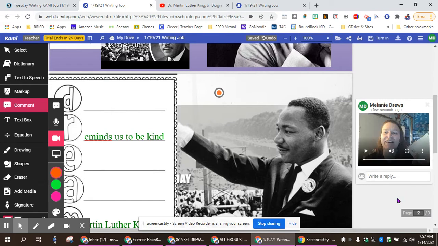Okay, and then once you're all finished here, you click this right here where it says turn in. And then it's going to take you to Schoology right away and let you click your turn in button like always. Okay, so don't forget this part to click turn in so that it gets sent to your teacher. All right, I know you can't see me because it went back here. Oh, by the way, if you need a laugh, you can laugh with me because it's kind of a funny ending mark right there.